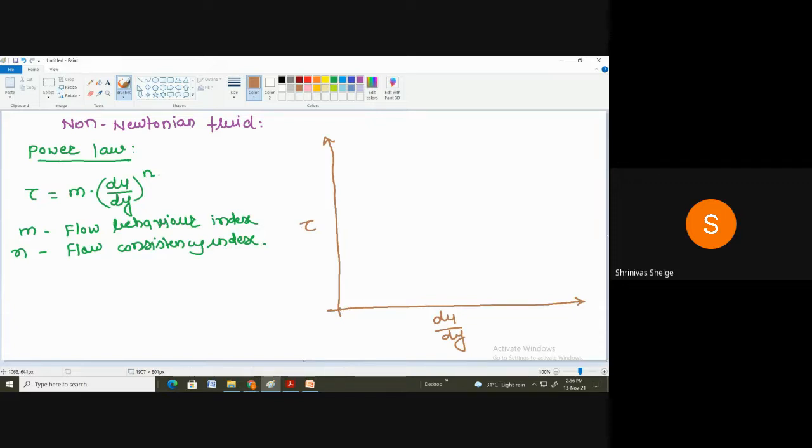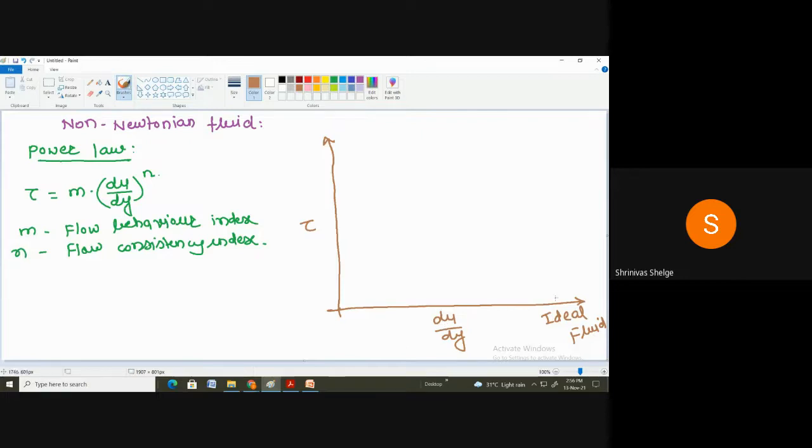Correct? So for the small shear stress or the shear force, there is a large deformation or there is continuous deformation. So this line shows that, and that is nothing but what? This shows the ideal fluid. And we know that for the ideal fluid, viscosity is zero. There is no resistance for the flow. So as there is no resistance for the flow, what happens when we apply a small amount of shear force? It will deform continuously.